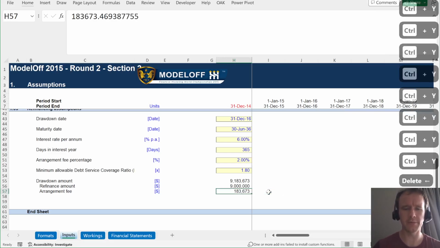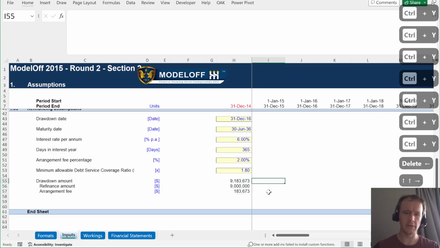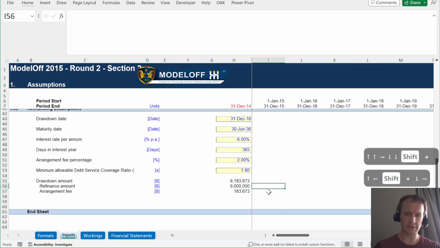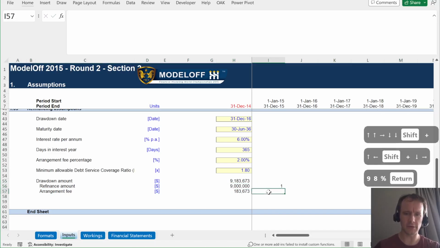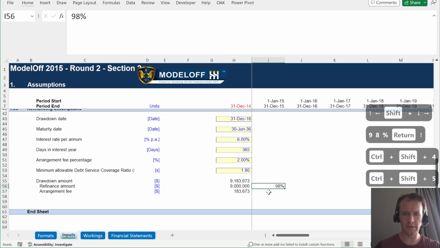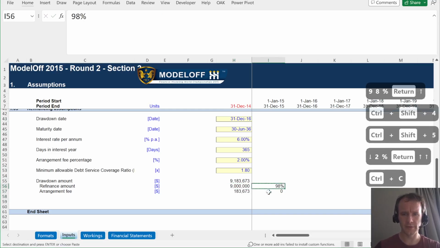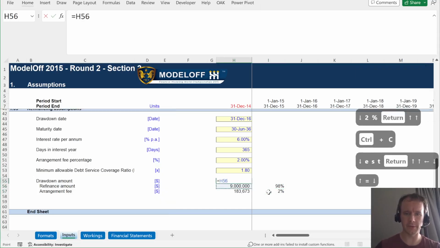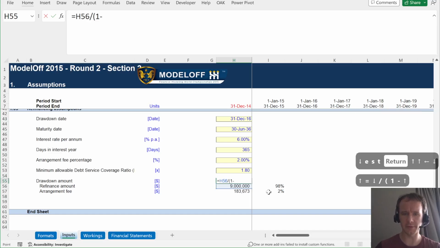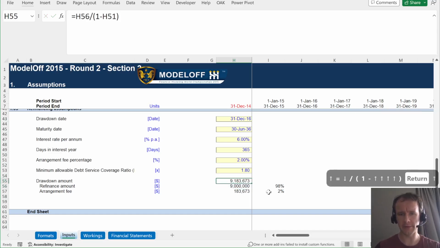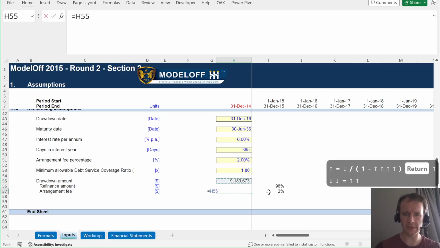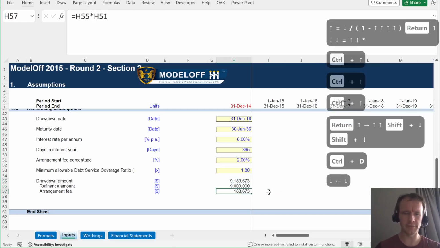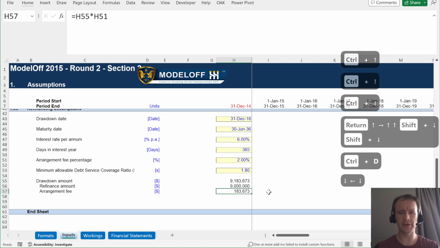But if you want to be a little more logical about it, you can say, well, this is 2% of the total, and these two together make the total. So this is obviously going to be 98% of the total. This is your 2%. So we can say the total is going to be this divided by 98%, which is in other words 1 minus the arrangement fee amount. And then the arrangement fee is just going to be that times the 2%. Okay, so then we get it without any circularity or copy value paste or any funny business.